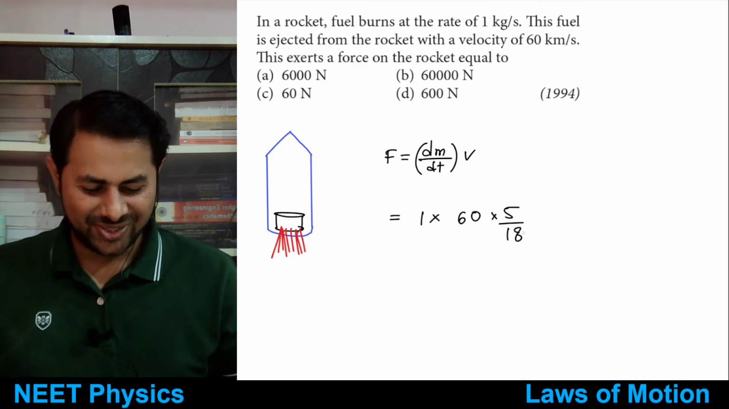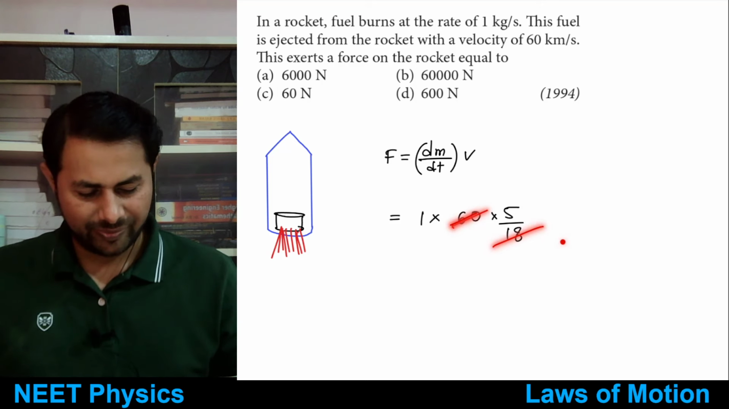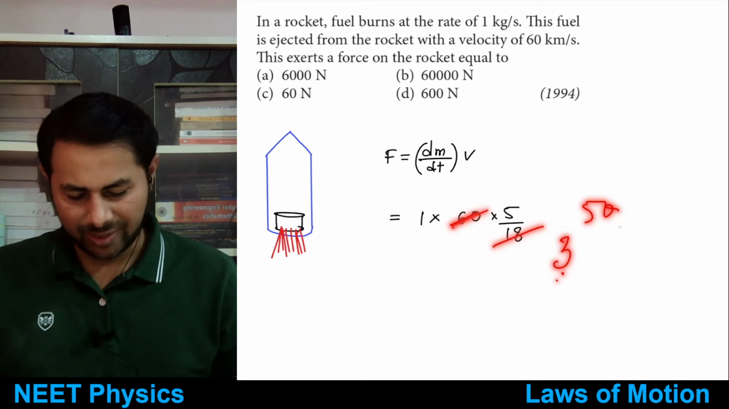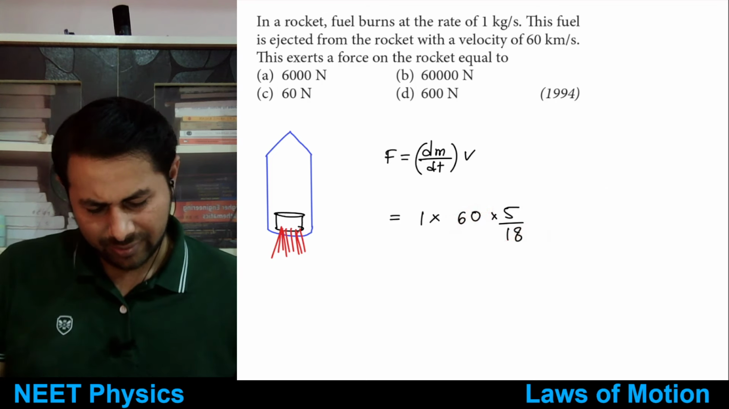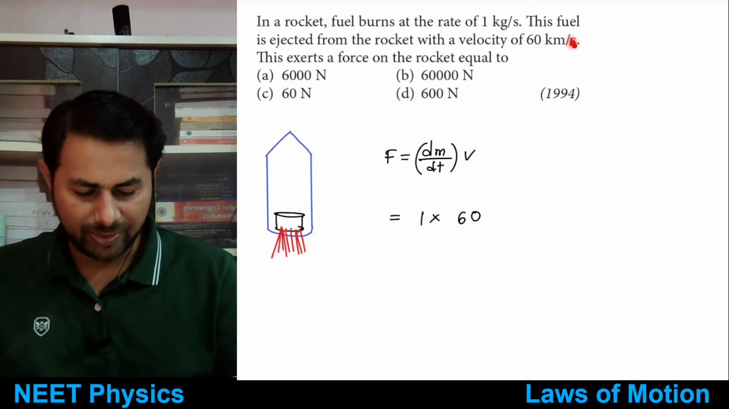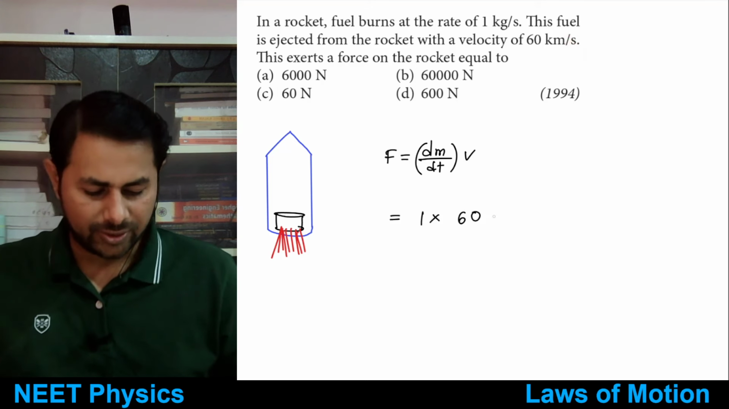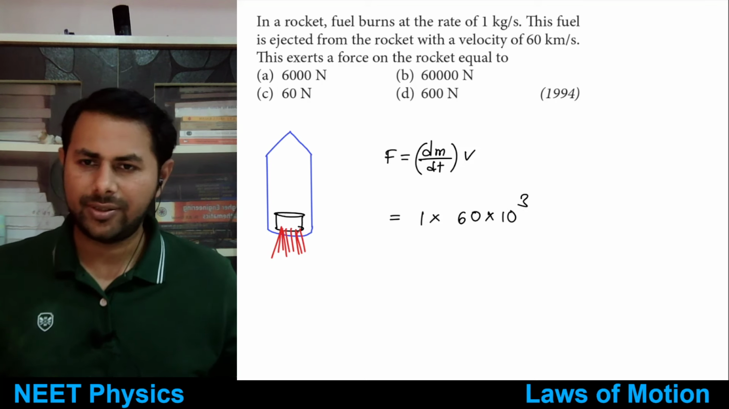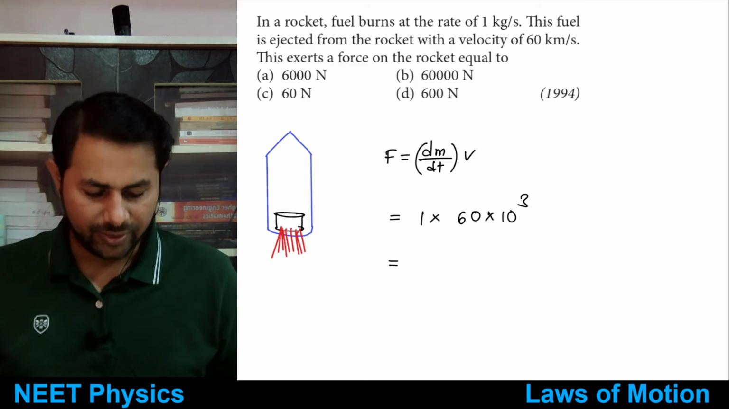All right, so 60 by 18, how much is this? 6 3s are 18. Okay, so this is 3, then you have 50 divided by 3. So it's already in kilometer per second. Oh, it's kilometer per second. Sorry, I thought kilometer per hour. Okay, so then 60 kilometers per second, then you need to just multiply it with 10 raised to 3. Good.